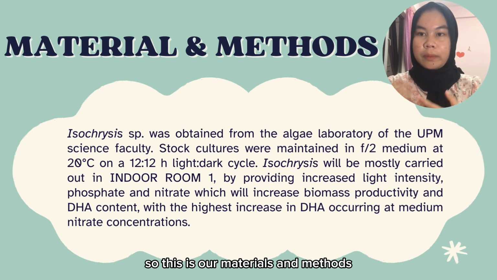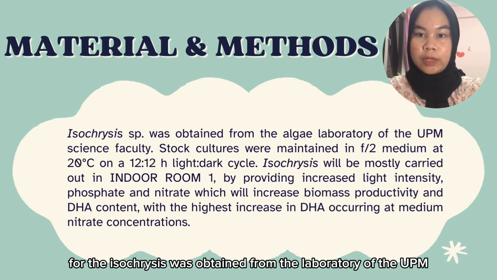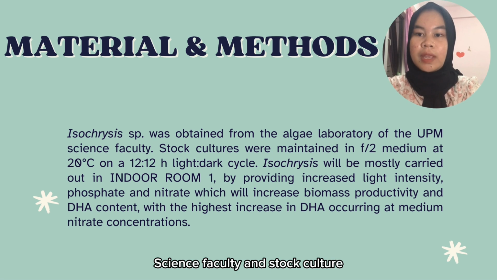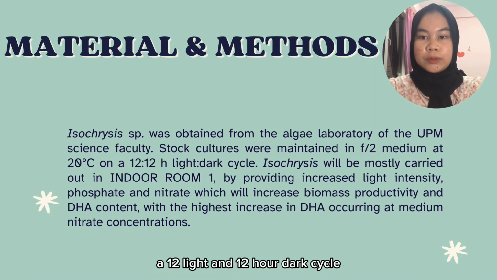So these are our materials and methods. The isochrysis was obtained from the Algae laboratory of the UPM Science Faculty, and stock cultures were maintained in V/2 medium at 20 degrees Celsius on a 12-hour light and 12-hour dark cycle.